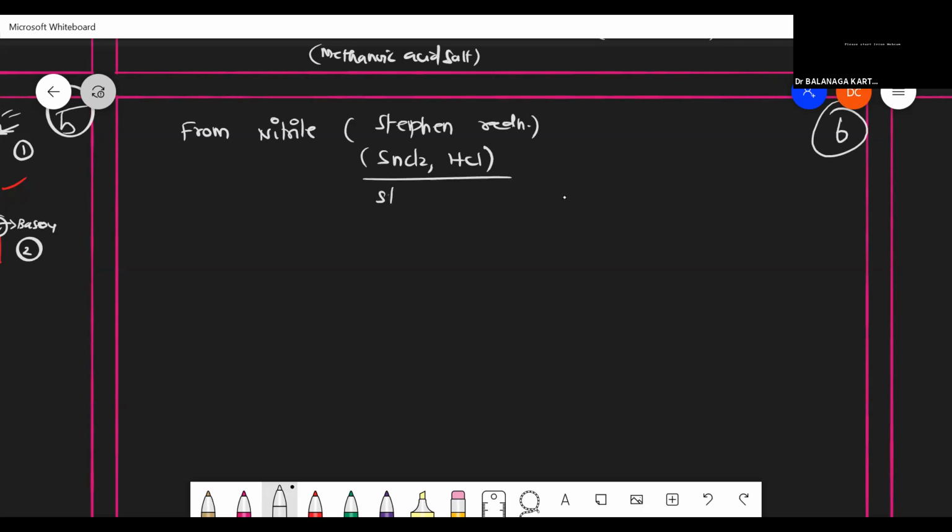Stephen, stannous. Stannous chloride. Stephen, stannous. Now from here, we can prepare aldehydes, particularly aldehydes from nitrile, C triple bond N to CHO. We can do it.